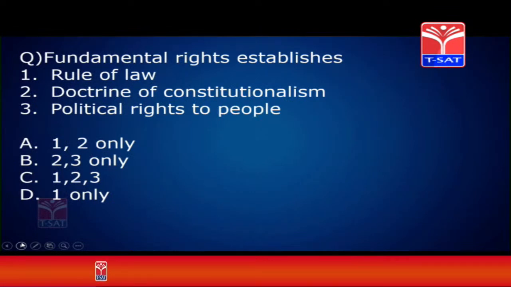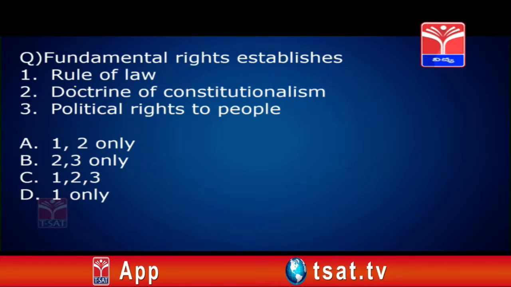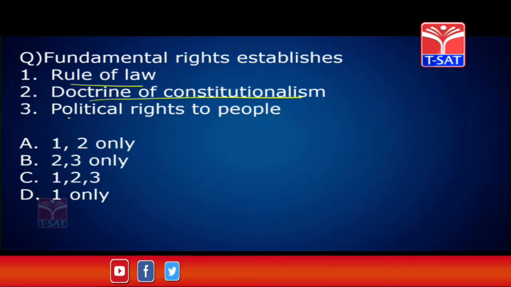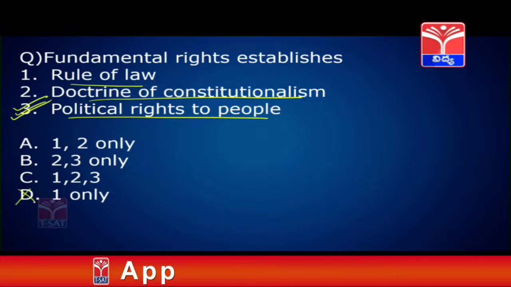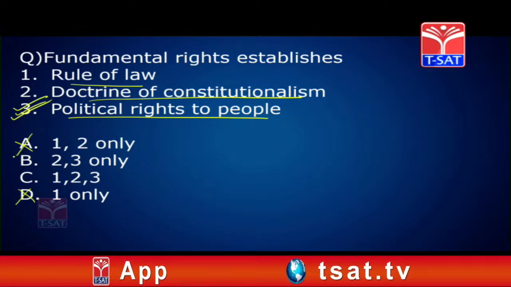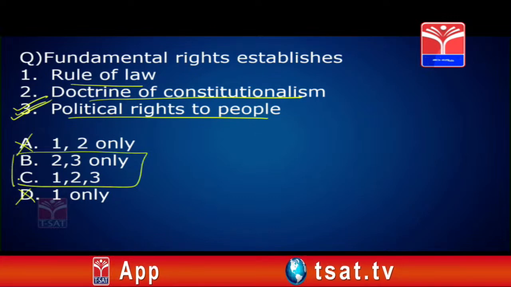Fundamental rights established. This is a question. What is the objective of fundamental rights? Rule of law, doctrine of constitutionalism, political rights to the people. See, you have read that fundamental rights provide political rights to the people. So, 3 is correct. So, this is wrong. This is wrong. The answer can be 2, 3 or 1, 2, 3, right?